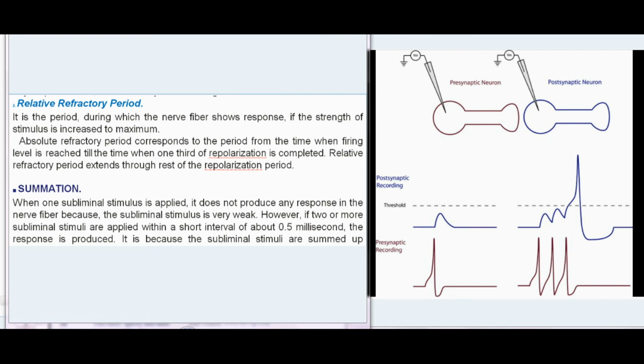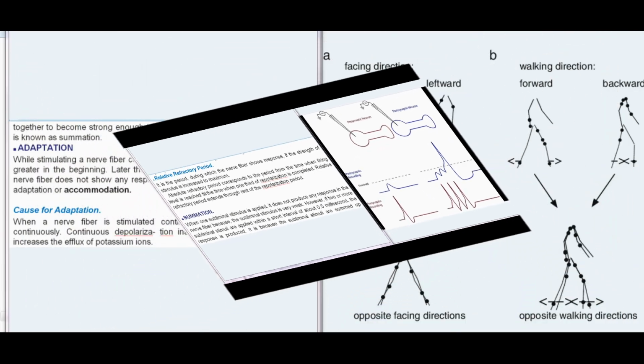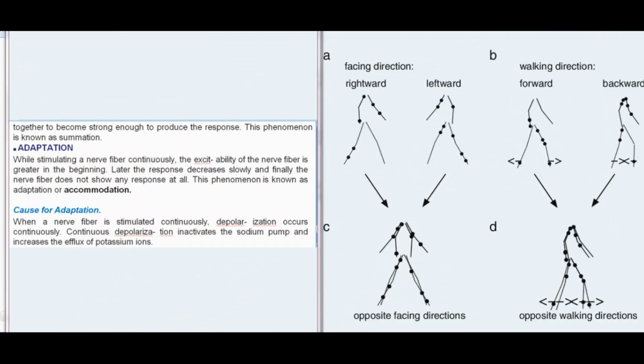Summation. When one subliminal stimulus is applied, it does not produce any response in the nerve fiber because the subliminal stimulus is very weak. However, if 2 or more subliminal stimuli are applied within a short interval of about 0.5 millisecond, the response is produced. It is because the subliminal stimuli are summed up together to become strong enough to produce the response. This phenomenon is known as summation.